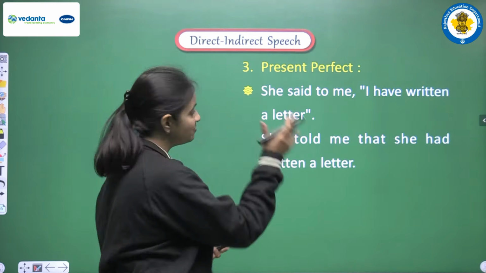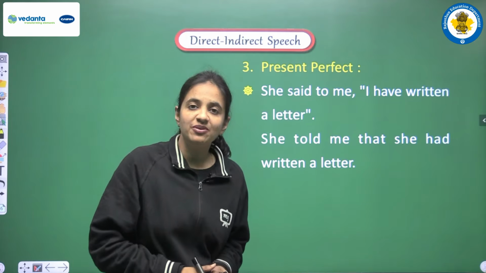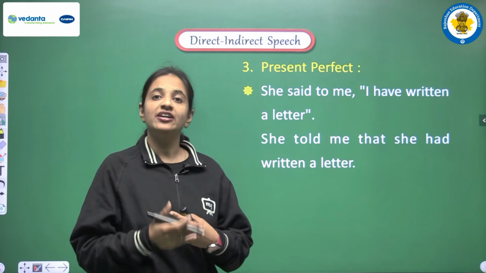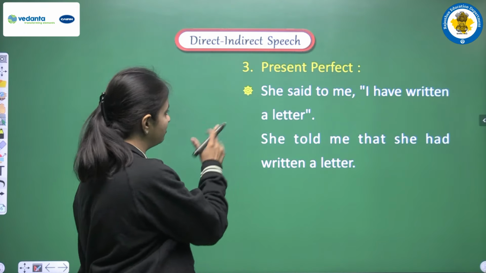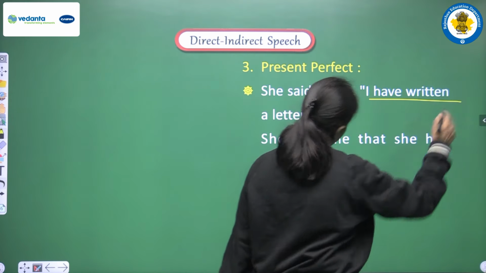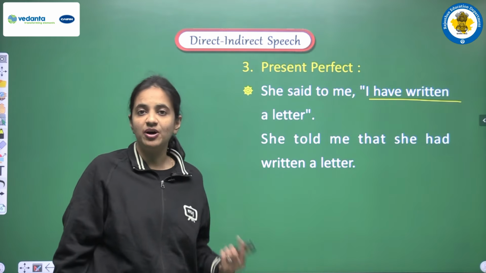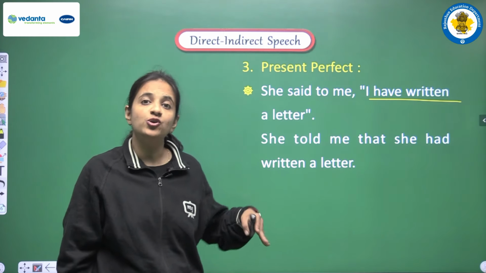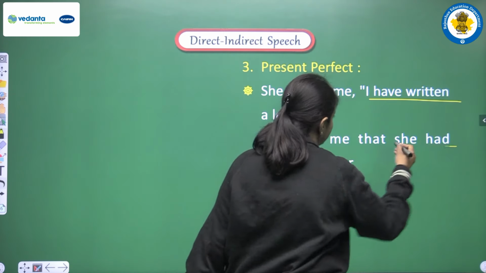Right. Next is present perfect. So yes, present perfect is to be converted into past perfect. Let's see the example. She said to me, I have written a letter. So we are having have plus third form, this is present perfect, and we have to convert it into past perfect, that is had plus third form.